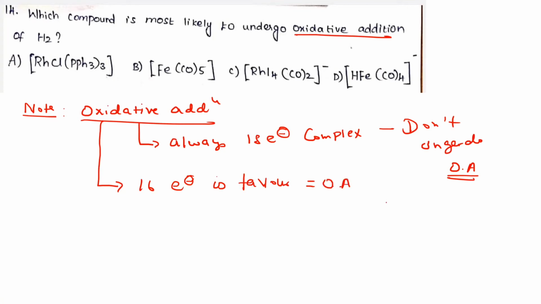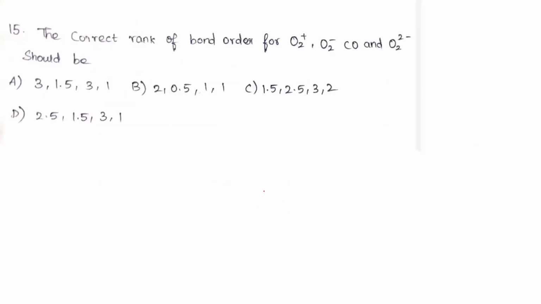Now, among the four options, listen, these are 18 electron and this one is 16 electron. How is it 16 electron? Cobalt, rhodium, iridium are group 9. Cl is a 1 electron donor, and phosphine is 2 electron, 2 into 3. Therefore the answer is 16, and option A is correct. Always, the 16 electron complex is favored to undergo oxidative addition. Option A is correct. And next question, what are they asking?